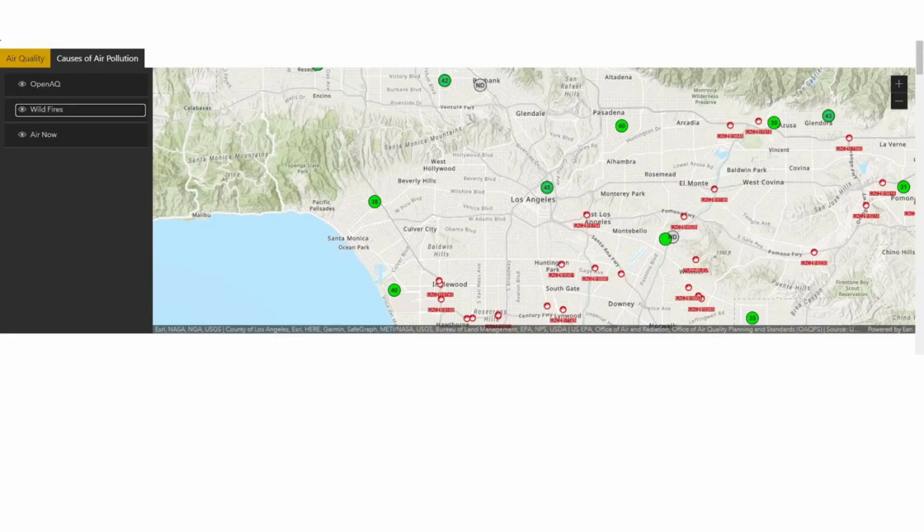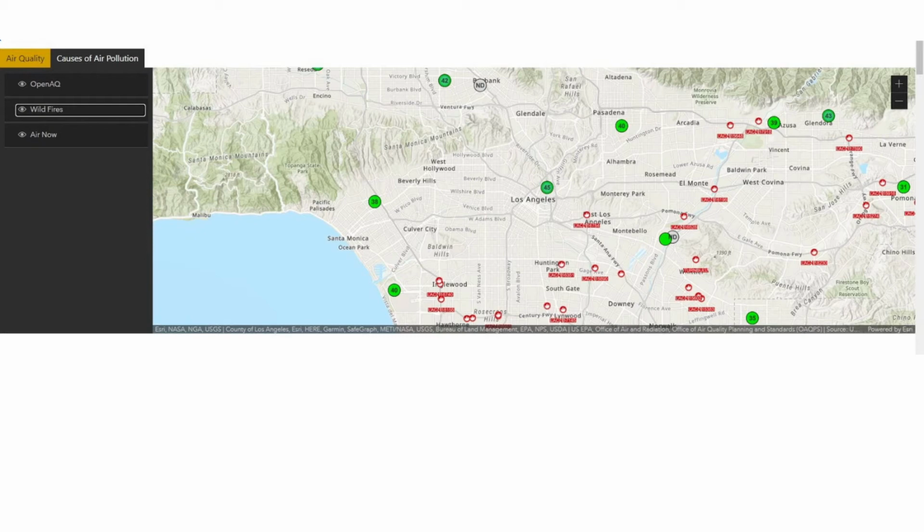Okay, so this is an example of one of our developed maps. It displays the current air quality in certain locations. As you can see on the left, the user is capable of toggling on and off these data sets. So if they wanted to see just one specific data set on its own, they could toggle off all the other ones and just see that one on its own.